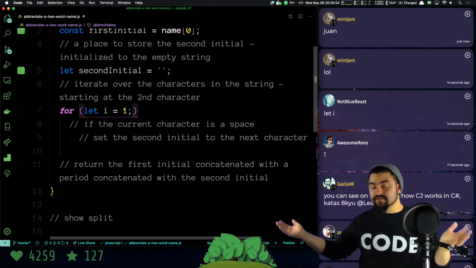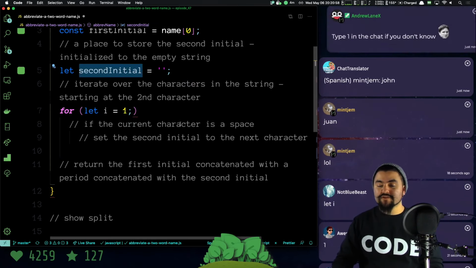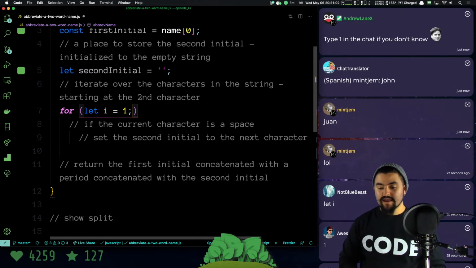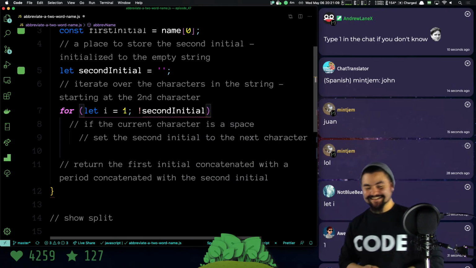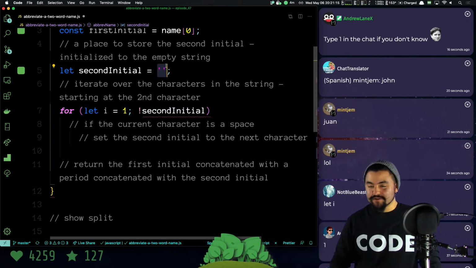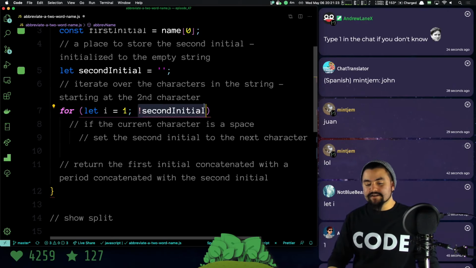I could look at every single character in the string, but technically I want to stop looping whenever second initial actually has a value. So I'll say for, and then I could actually just do not second initial. So we learned about this earlier. If you do not a falsy value, it's going to give you back true. So right now on this first iteration, not a falsy value gives me back true. Let's not do that. That's a little confusing.